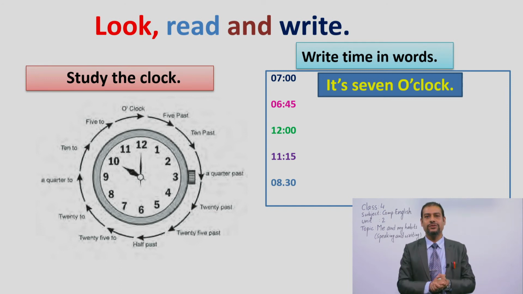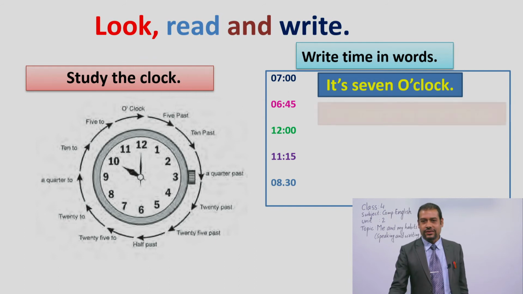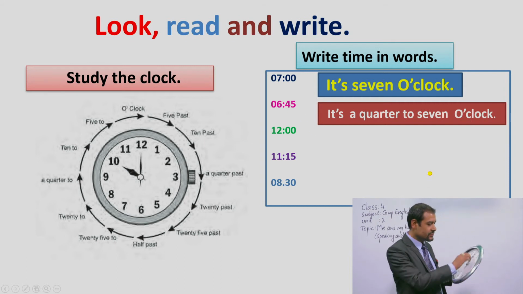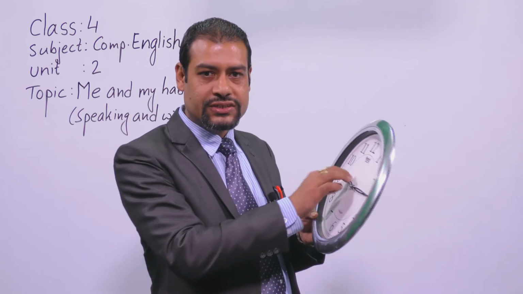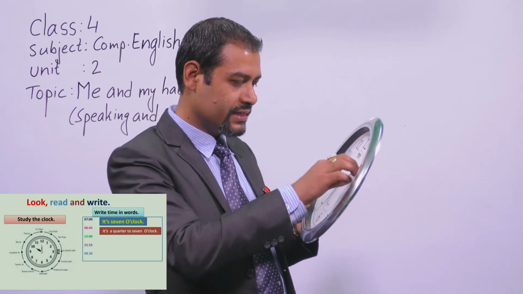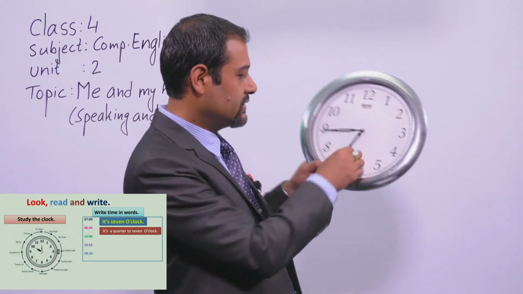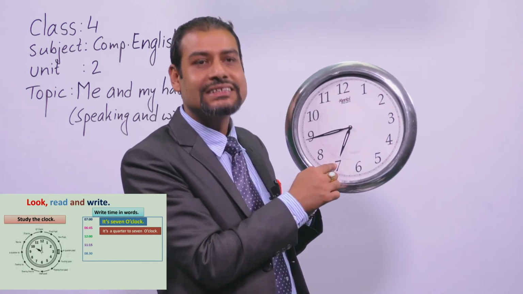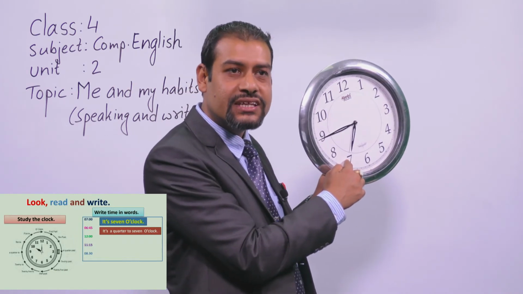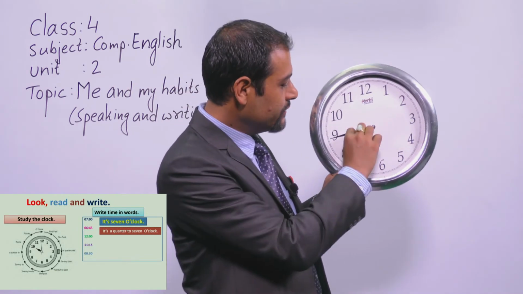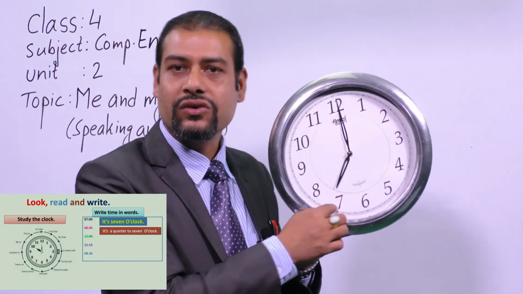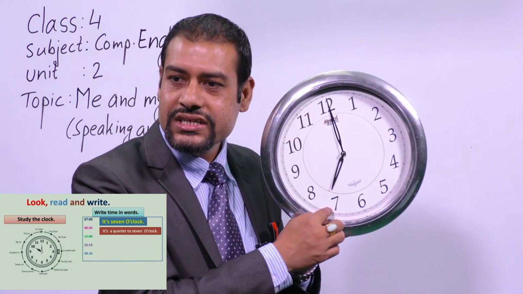I am going to show you, dear students. So the correct answer is, it's a quarter to 7 o'clock. See, 15 minutes left to it. It means it is like this one. See, quarter to 7, okay? It should be like this. See, this condition. Only 15 minutes left to be 7 o'clock, okay? If it reaches here, 15 minutes like this, then it becomes 7 o'clock. Have you understood, dear students?